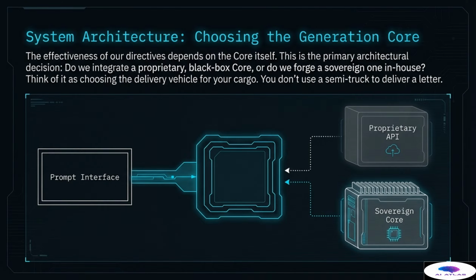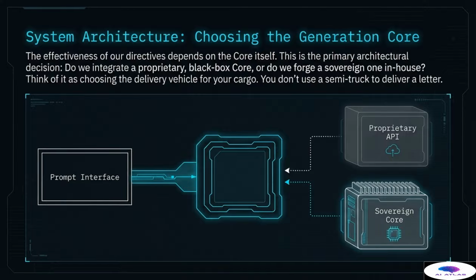The effectiveness of our control protocols, the three directives we just discussed, is entirely dependent on the nature of the generation core itself. We now move from mandate definition to physical mechanism. This leads us to the primary and most critical architectural decision: choosing the engine. Do we integrate a proprietary black box core via an external API, or do we forge a truly sovereign core in-house, hosted entirely within our own secure perimeter? This decision is inherently a high-stakes trade-off between immediate convenience and long-term control.